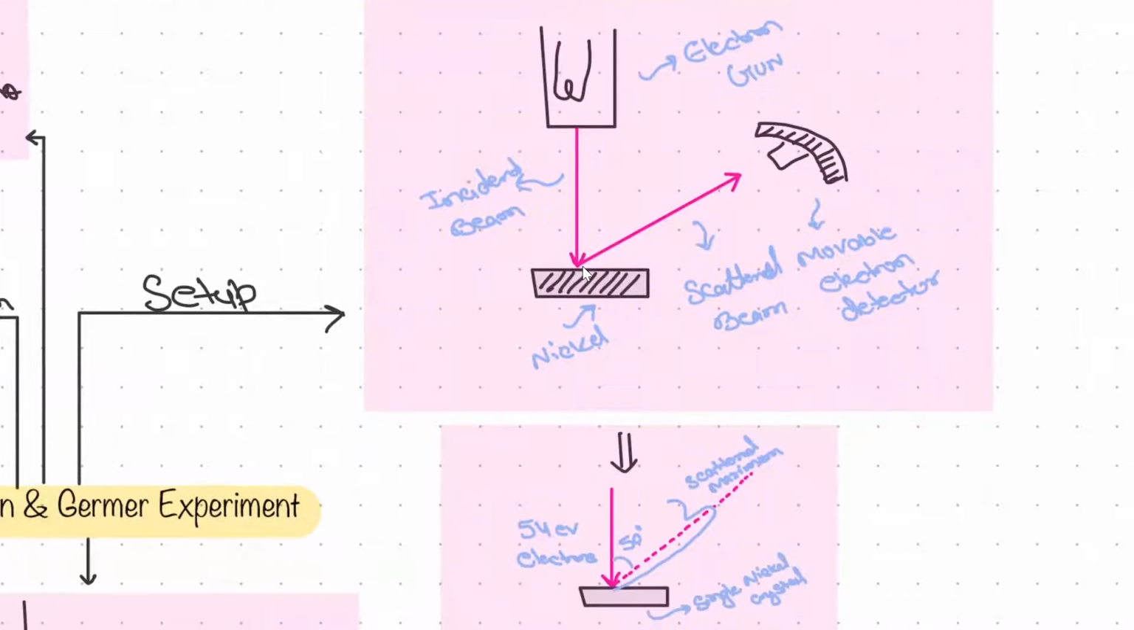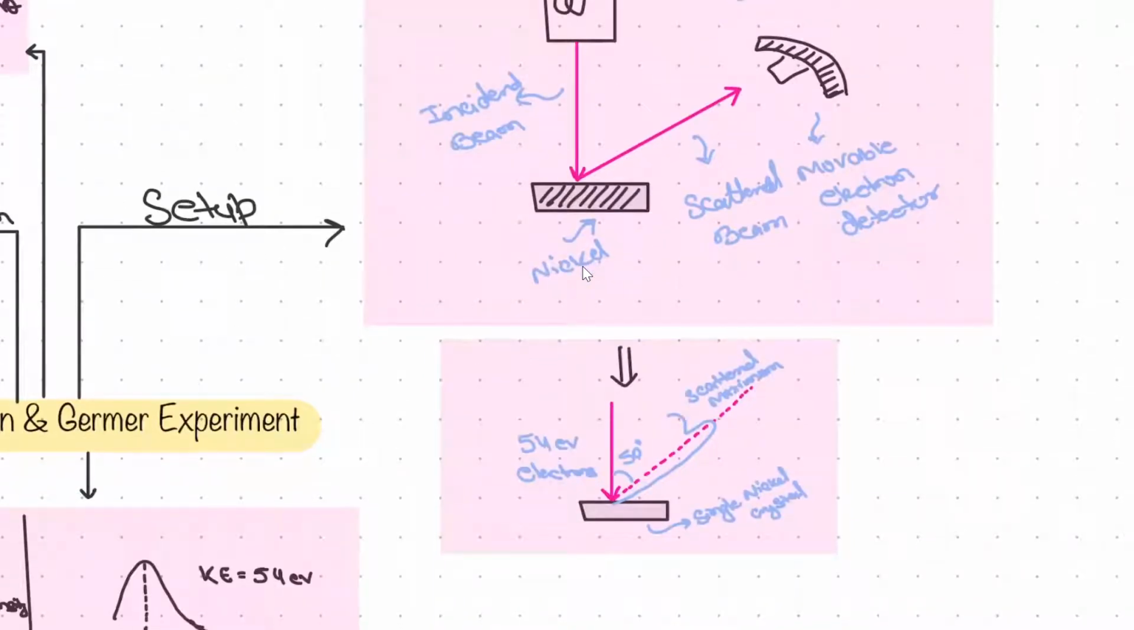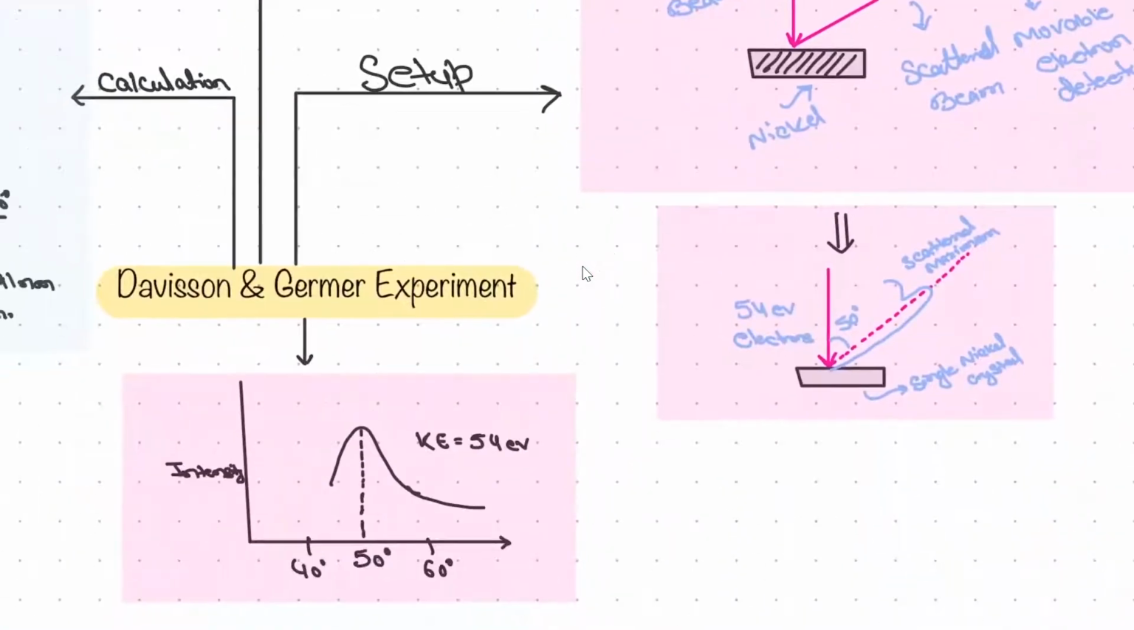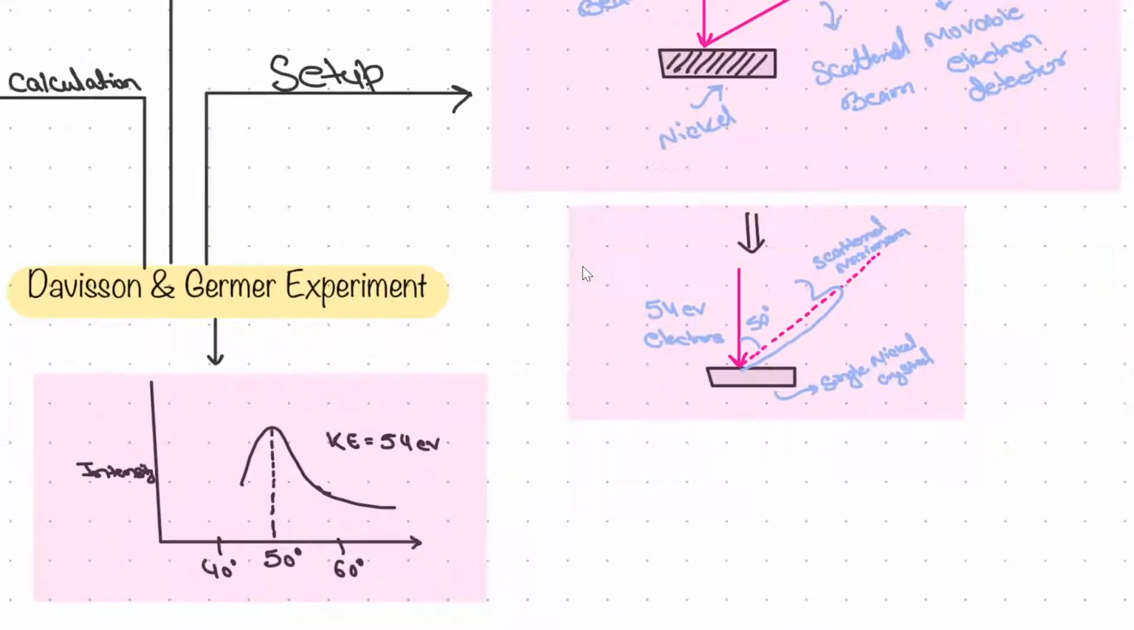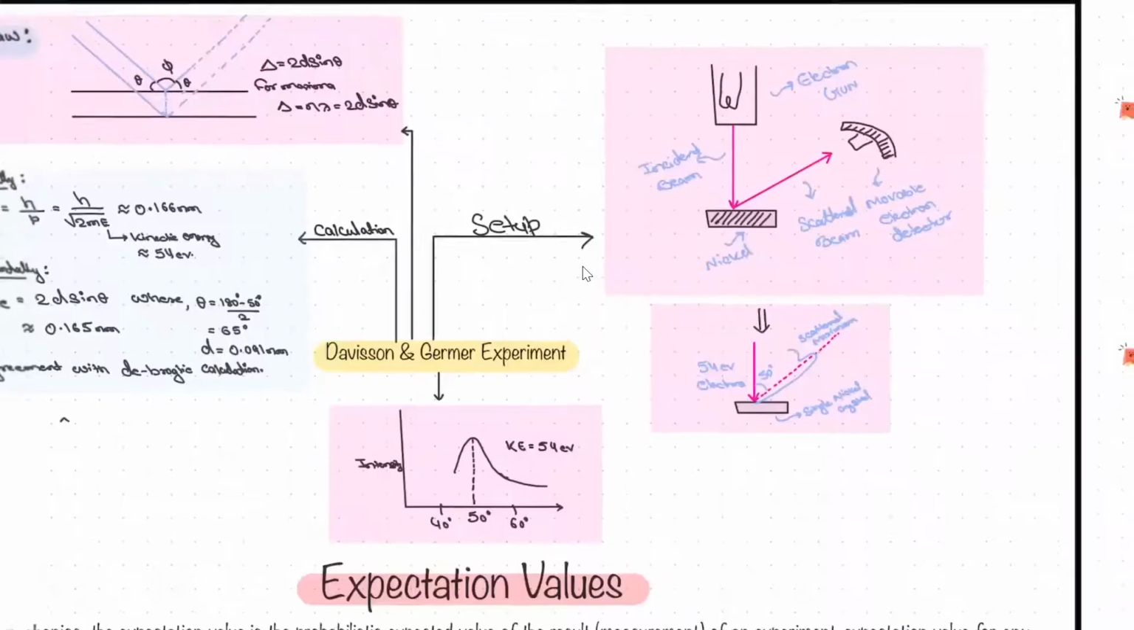So what happened here: when we incident electrons of 54 volt, they are scattered at multiple angles. First, you need to see this. They scattered at a very wide range of angles, but the intensity at the 50-degree angle was the maximum, and that shows the complete diffraction pattern, right? From there we concluded that electrons show diffraction, and diffraction is the property of a wave. So electrons have wave nature.